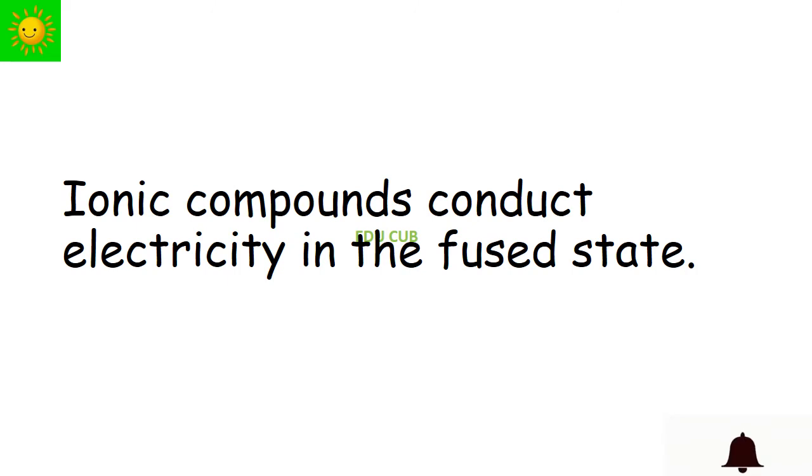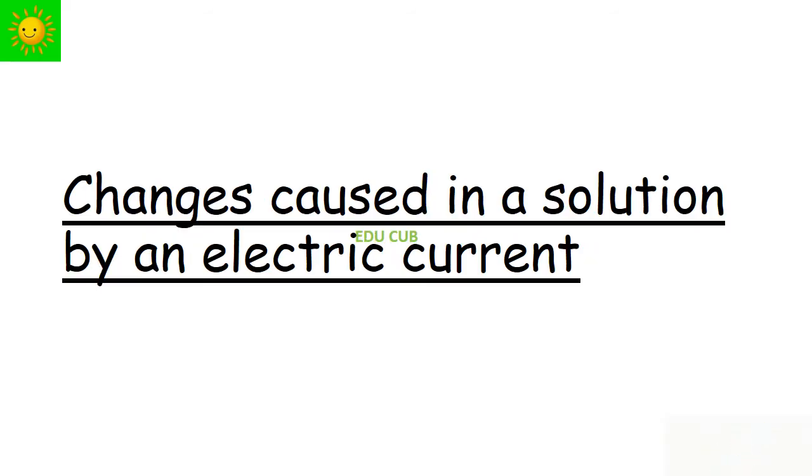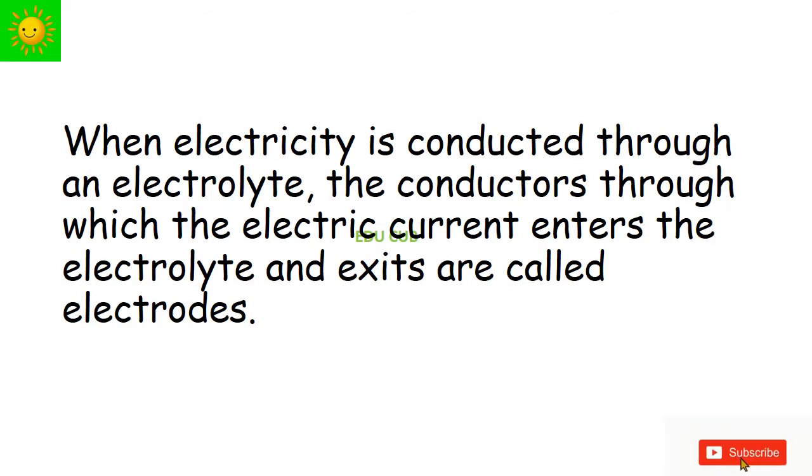When an ionic solid is heated and brought to the liquid state, it is called a fused substance. Ions in the fused liquid also can move. Accordingly, ionic compounds conduct electricity in the fused state. Our next subtopic is changes caused in a solution by an electric current. When electricity is conducted through an electrolyte, the conductors through which the electric current enters the electrolyte and exits are called electrodes. In the activity we have done above, the electric current enters the solution by one carbon electrode and exits from the solution through the other carbon electrode.